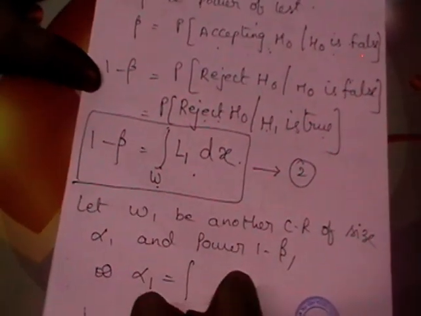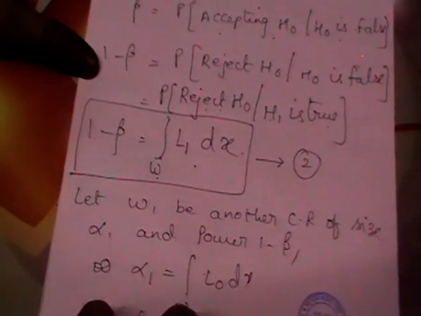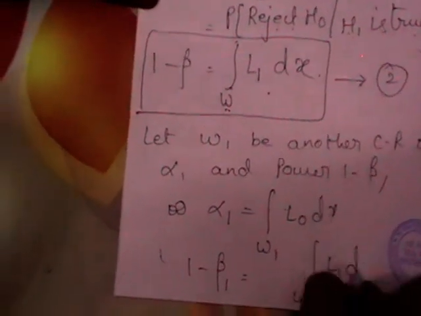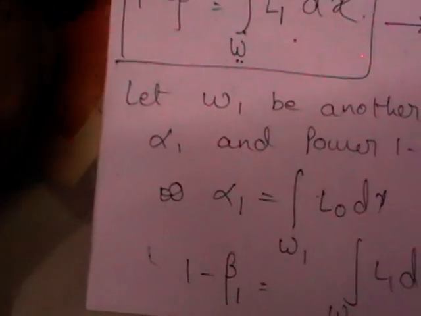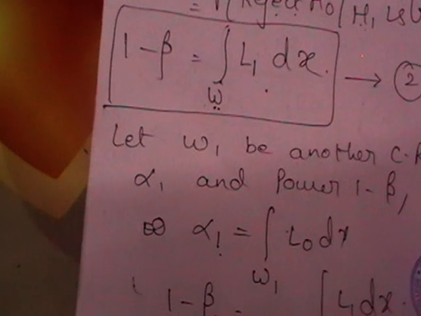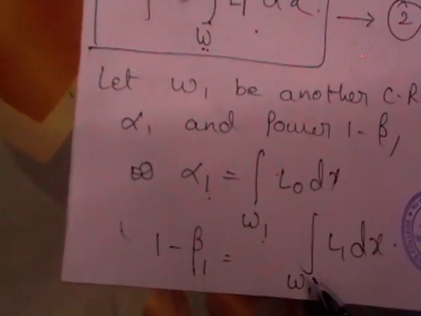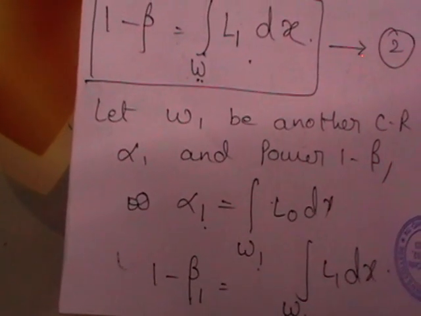Using the same one, alpha 1 means instead of omega you will get omega 1, no change in L0 dx. What will be the formula for 1 minus beta 1? Integral, in place of omega you will get omega 1 L1 dx. So we wrote the formulas for alpha and 1 minus beta for the first critical region omega, and similarly alpha 1 and 1 minus beta 1 for another critical region omega 1.